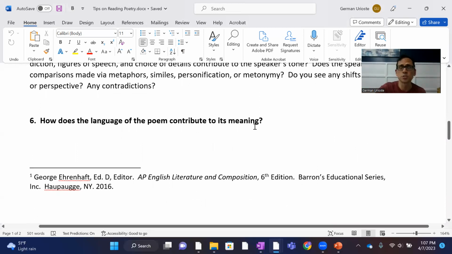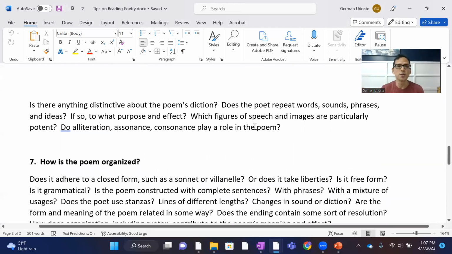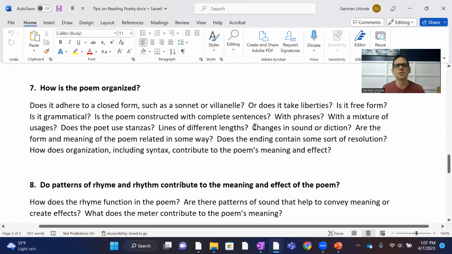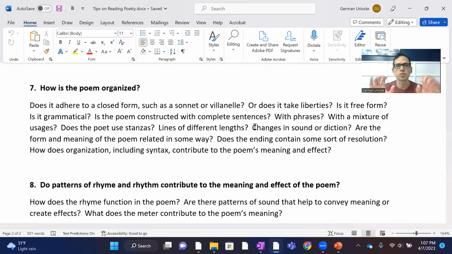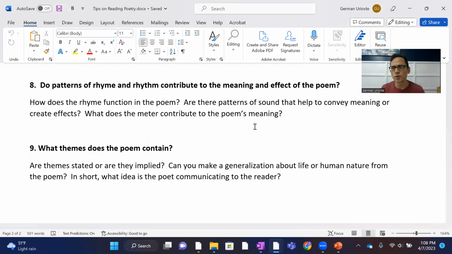How does the language of the poem contribute to its meaning? Is there something distinctive about the poem's diction? Are words repeated, sounds, phrases, ideas? How is the poem organized? Is it a sonnet or a villanelle? Don't worry if you don't know those terms, but is there a specific structure? Are there two stanzas of equal length? And remember, a stanza is basically the equivalent of a paragraph in poems. Is it free form? Are there complete sentences? Do patterns of rhyme and rhythm contribute to the meaning and affect the poem? A lot of times they don't ask you to write about rhyme or rhythm, but if you feel comfortable doing so, you can showcase your understanding of how rhyme and rhythm contribute to the overall understanding of the poem.